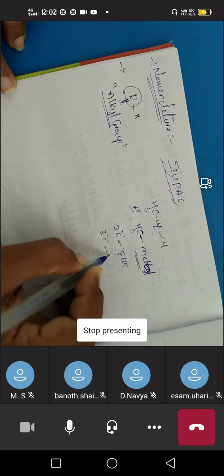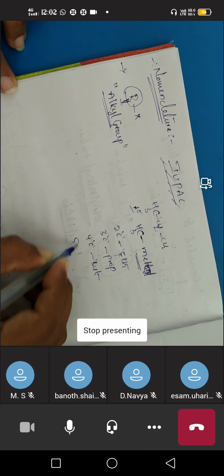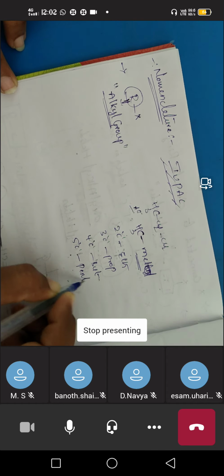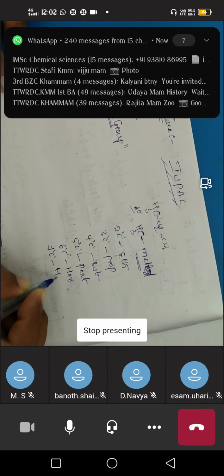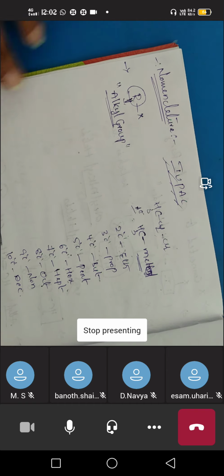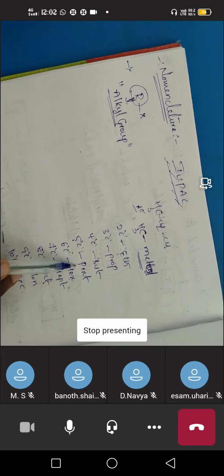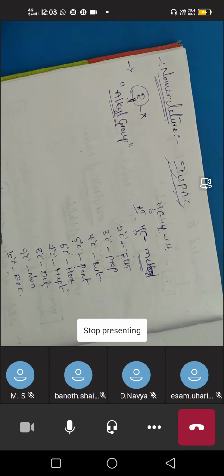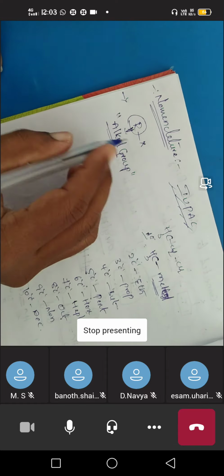If 2 carbons are there, eth. If 3 carbons are there, prop. 4 carbons, but. And 5 carbons, pent. For 6 carbons, it is hex. For 7 carbons, hept. For 8 carbons, it is oct. For 9 carbons, it is non. For 10 carbons, it is dec. So in the given compound, if 5 carbons are there, we have to give the name as pent. I hope you have remembered this.